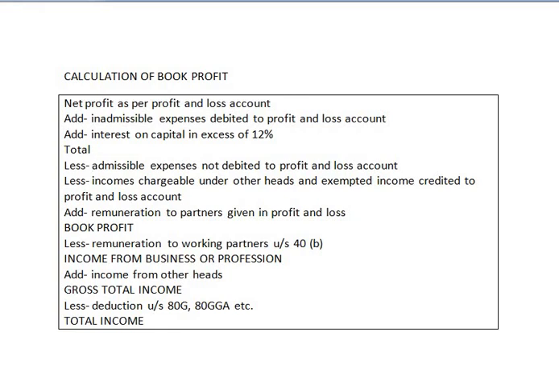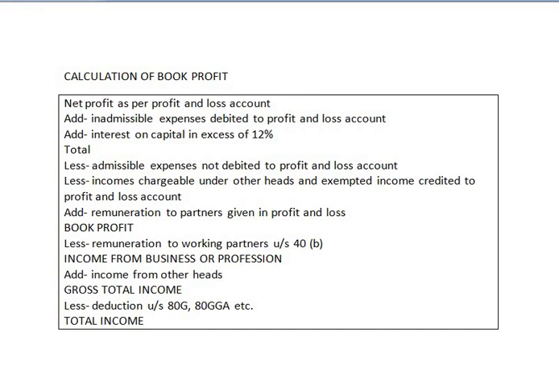When we deduct this amount, we get income from business or profession. After getting income from business or profession, we have to add income from other heads. Thus we get the gross total income. Less, we deduct the deductions under section 80G, 80GGA, etc. And then we get the total income of the partnership firm.